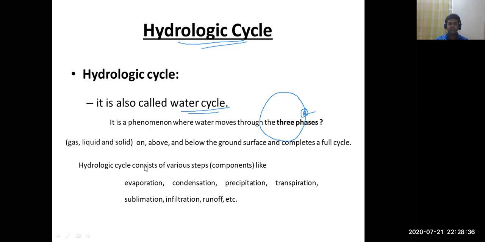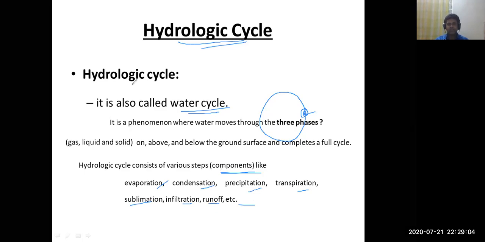This hydrologic cycle consists of various steps or components, and these components may be evaporation, condensation, precipitation, transpiration, sublimation, infiltration, runoff, like this. We are going to discuss what these components are and how they occur.